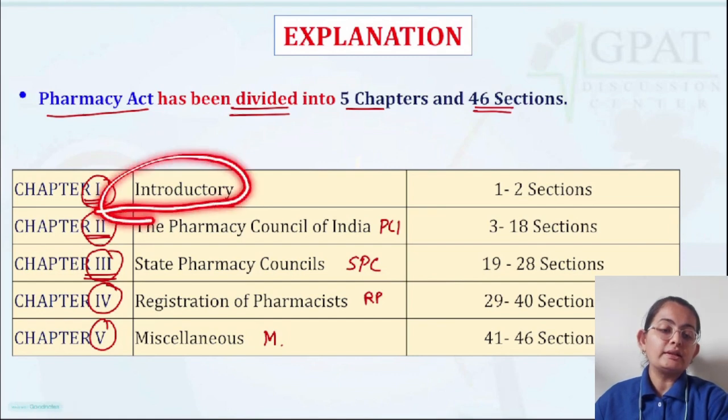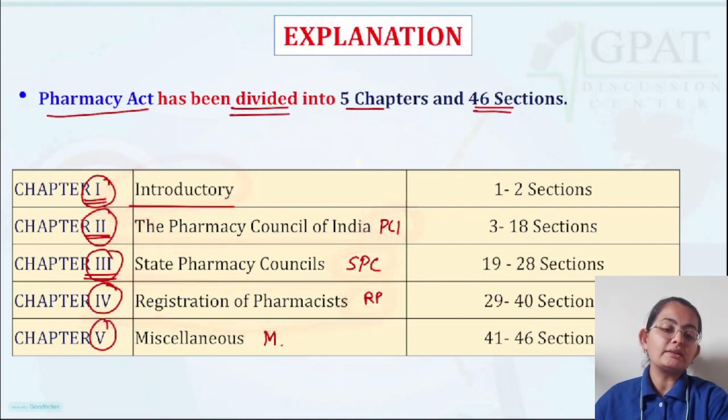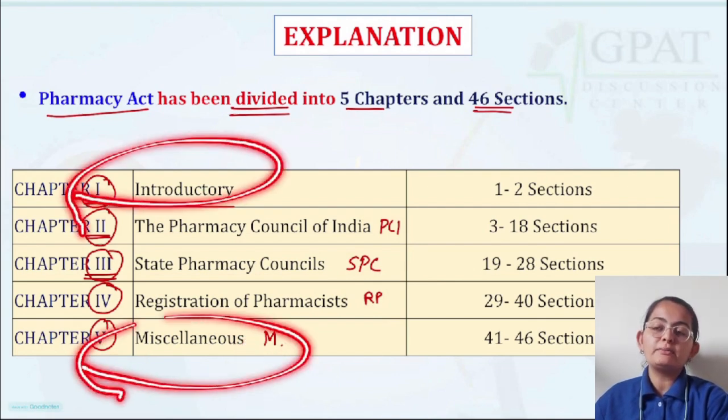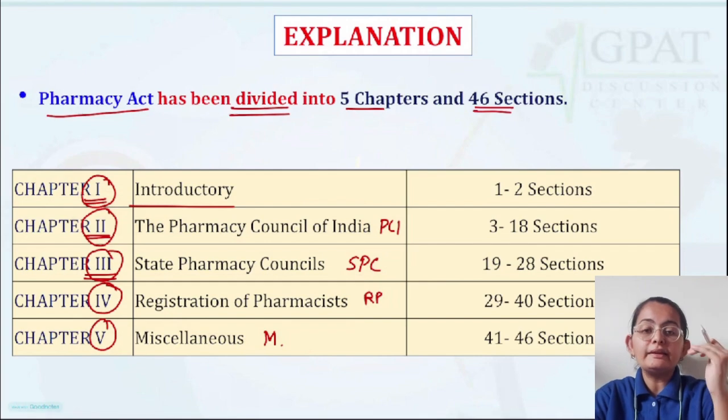First is introductory, second one is PCI, third one is State Pharmacy Council, fourth one is registration of pharmacists, and fifth one is miscellaneous. So the first one always remains introductory, and the last one always remains miscellaneous. Apart from these, you have to go from national level to state level, and inside the state level, registration of pharmacists.